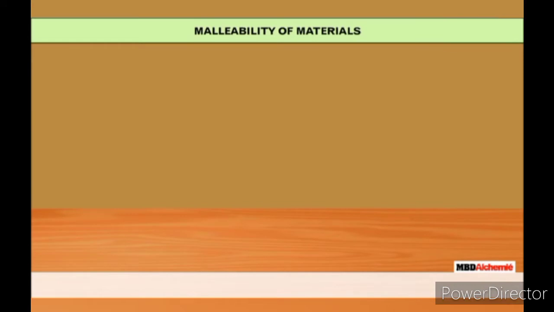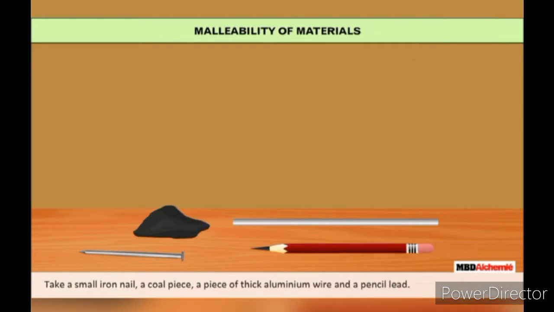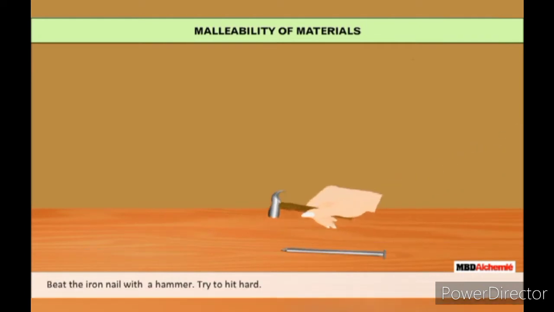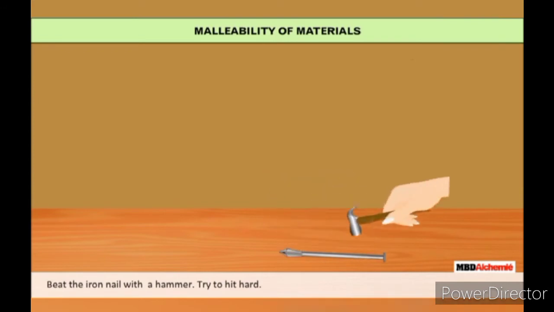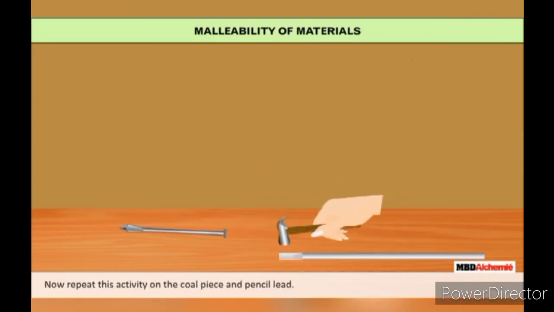Malleability of materials. Let us do an activity to demonstrate malleability of materials. Take a small iron nail, a coal piece, a piece of thick aluminium wire, and a pencil lead. Beat the iron nail with a hammer. Try to hit it hard. Now hit hard the aluminium wire.